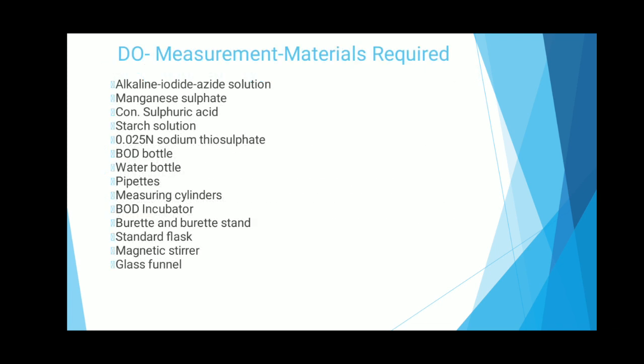And now let's see the materials that are required for measuring the dissolved oxygen content. Alkaline iodide azide solution, manganese sulfate, concentrated sulfuric acid, starch solution, 0.025 N sodium thiosulfate, BOD bottle, water bottle, pipettes, measuring cylinders, BOD incubator, burette and burette stand, standard flask, magnetic stirrer, and glass funnel.